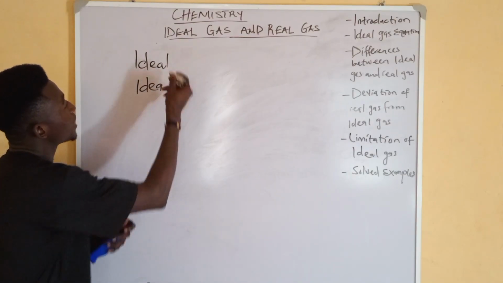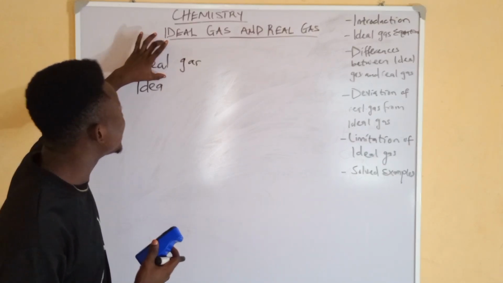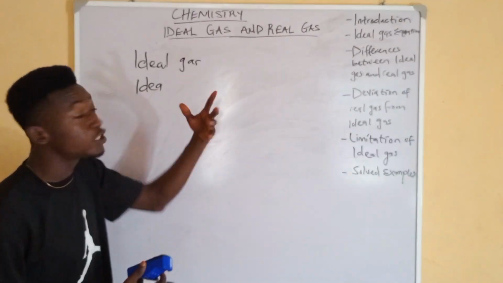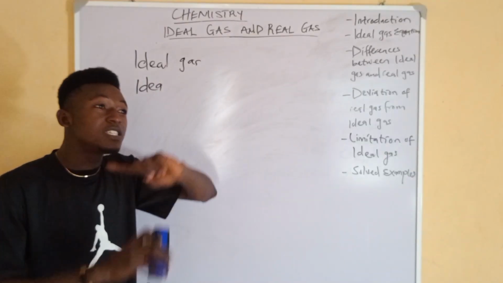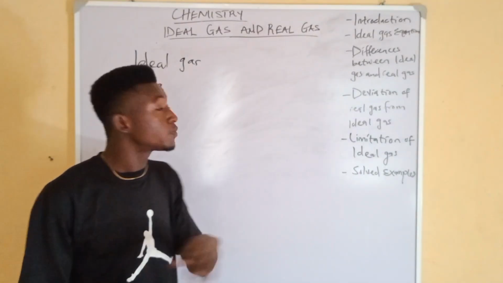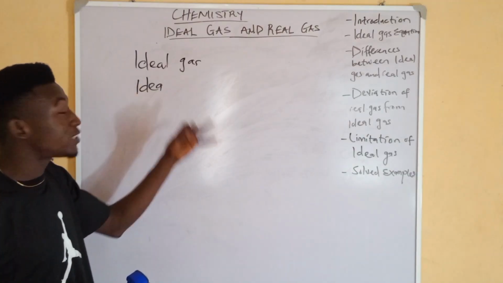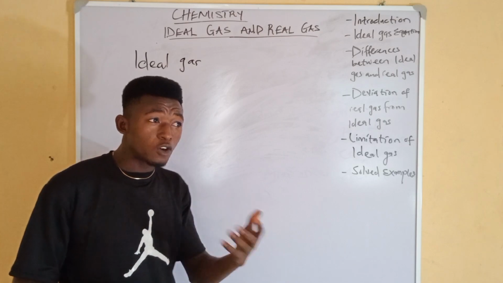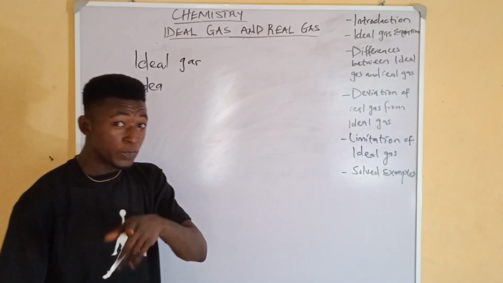Now, when we say ideal gas, an ideal gas is a gas that is not real. Is that clear now? It's a gas that is not real. So in terms of definition, you will say that an ideal gas is a theoretical or hypothetical gas that obeys all the conditions of temperature and pressure. Is a theoretical gas, or a hypothetical gas that obeys all the conditions of temperature and pressure. And what are the conditions of temperature and pressure? It can be high temperature, it can be low temperature, it can be high pressure, it can be low pressure. Are we together now? All right.